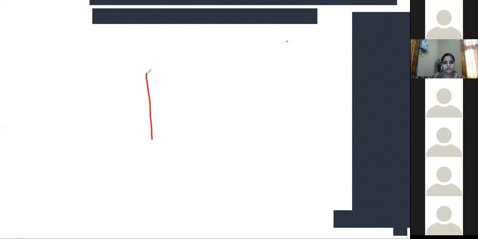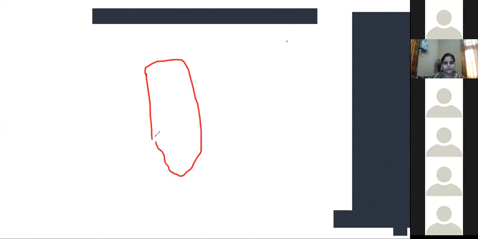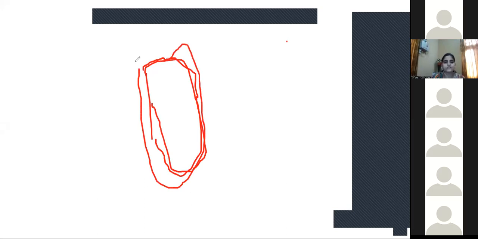Now, suppose this is the lung. This is the covering. The outer layers, 2 layers are there. I am drawing here the first layer and the second layer. That is called the pleura, the inner pleura and the outer pleura. Just remember, the covering outside the lung is the inner pleura and the outer pleura.